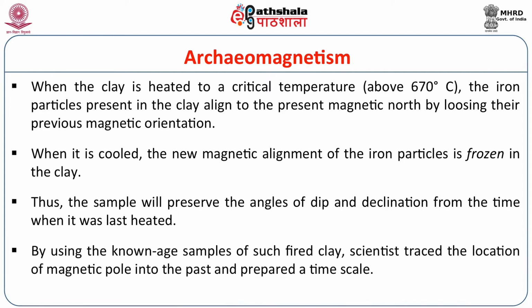By using known-age samples, if you know a sample with a date, you will know the inclination or alignment of that particular magnet. Then you can compare the dip with the original one. The difference between these two will be calculated, or you can say the amount of inclination, the amount of dip, will be calculated. Based on that, they date the material.